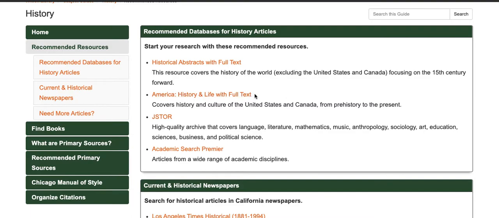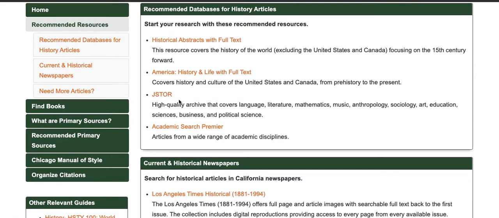America History and Life is a great resource if you're doing American history, and it does cover history and culture of the United States and Canada from prehistory to present. JSTOR is also a great resource. It covers a variety of areas, including history, sociology, art education, political science. And then Academic Search Premier is another good place to start. It covers all subjects, so it's a good place to kind of get a feel for what is available.